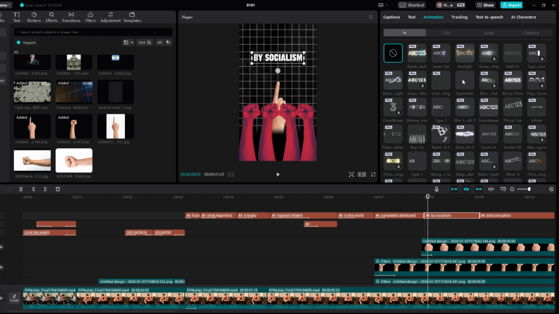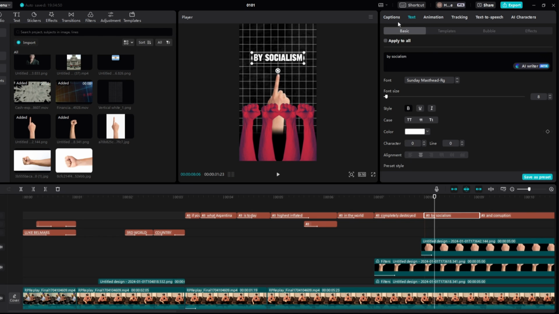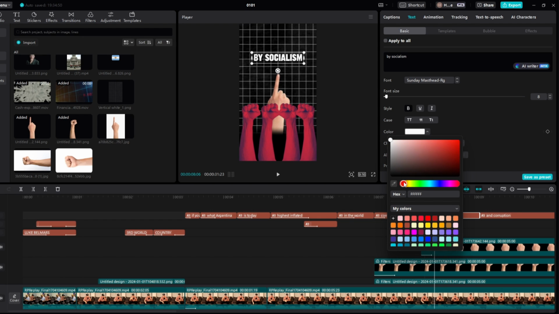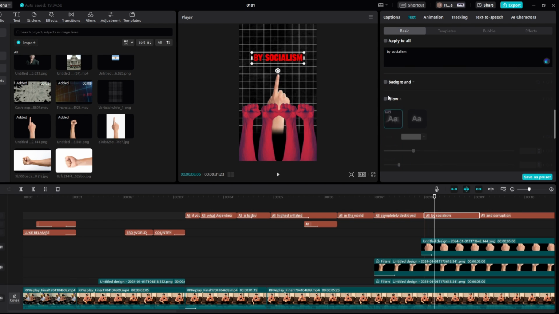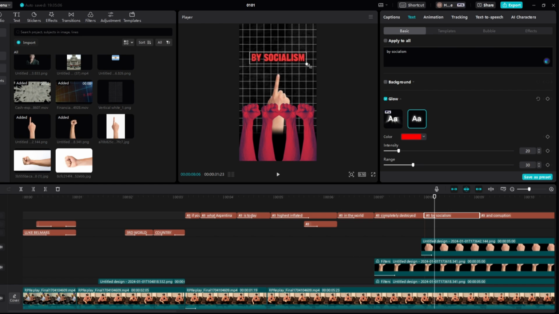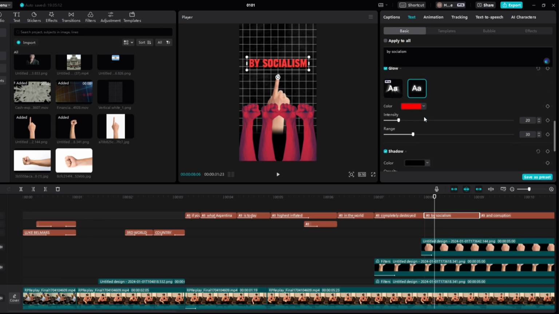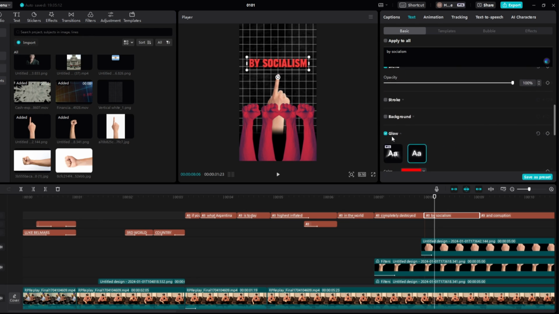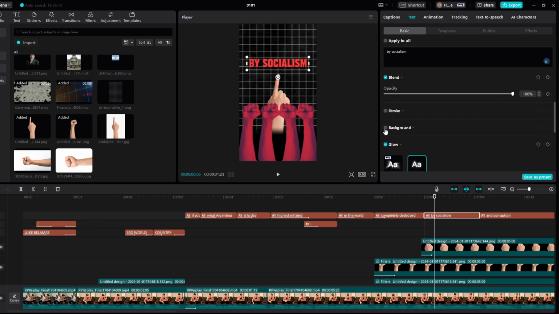And then we can add an animation on this as well. And then by socialism, if we come to text, and then we are going to add a red color on this. And then if we add the red glow as well, we'll add this one to 20, and then this one to 30. By socialism, we can make this a little bit bigger. Just like so, and then maybe we can test a background around it. Now, what color background could we use?